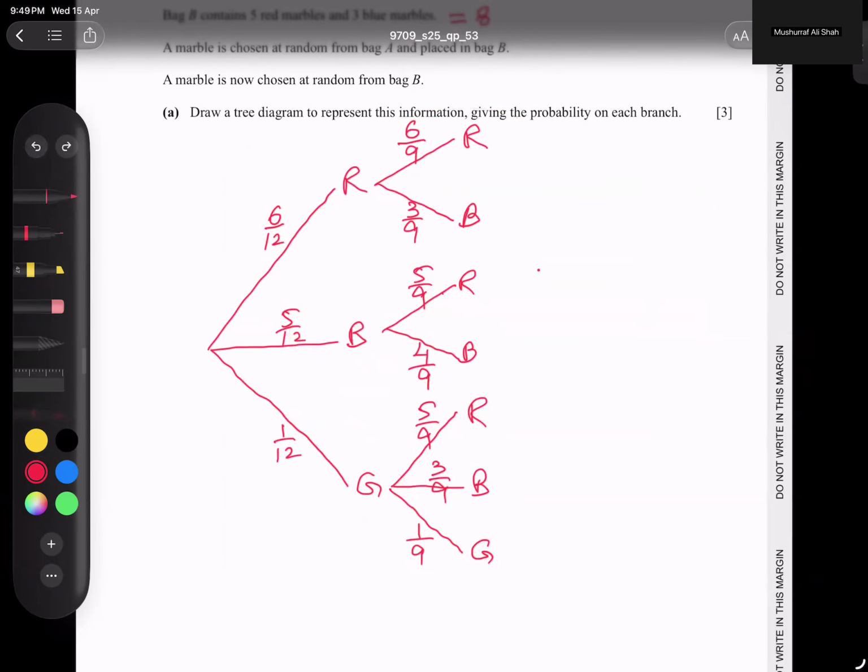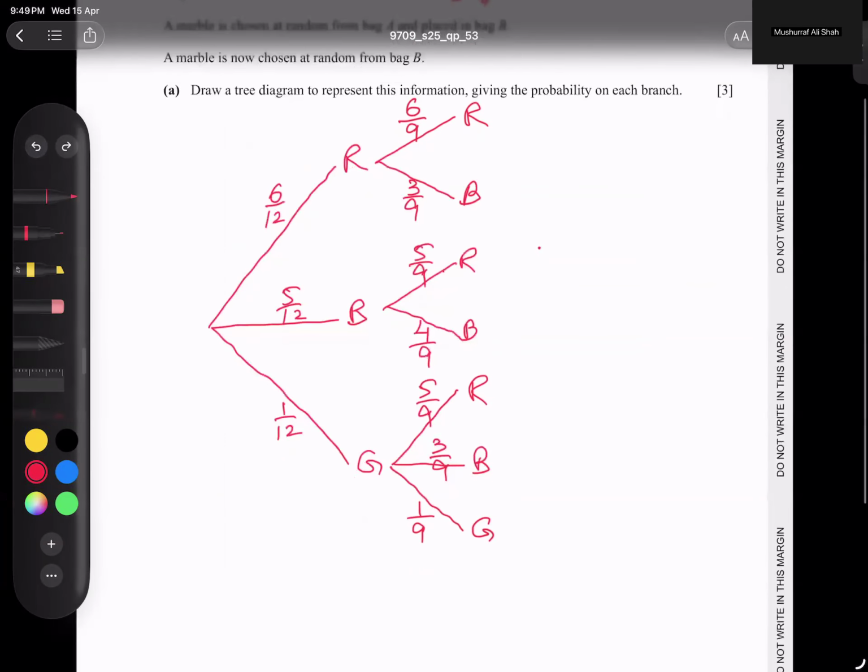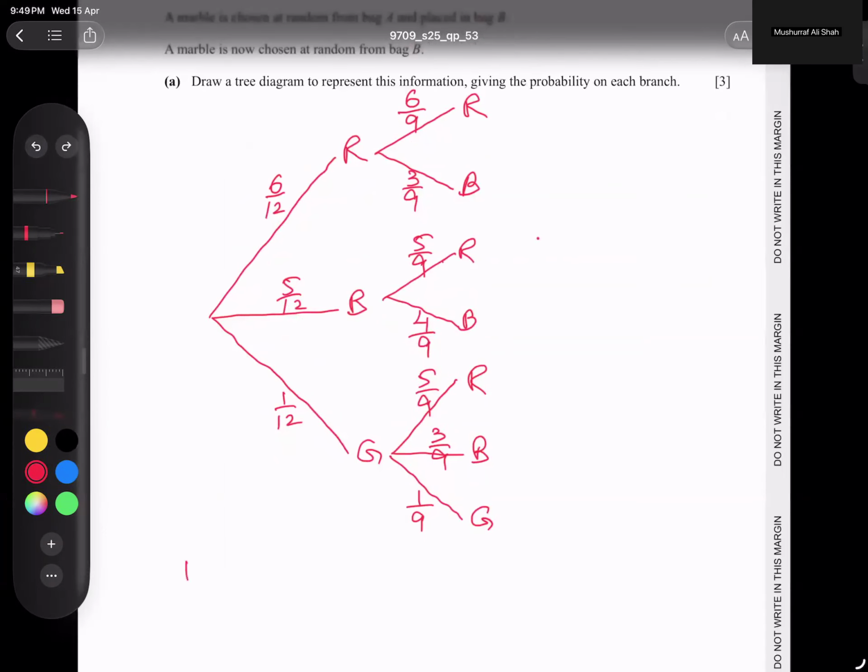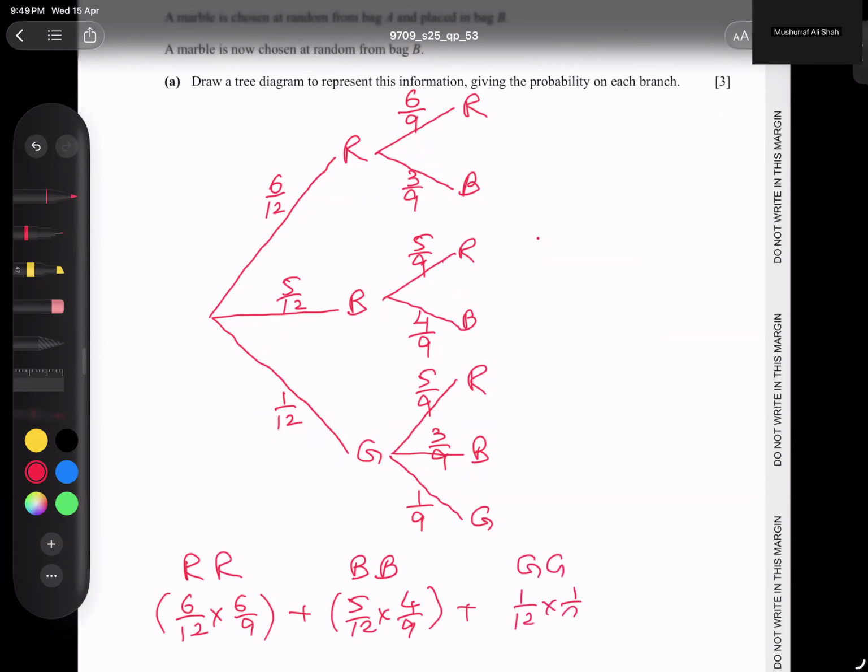Red, red is 6 by 12 into 6 by 9, plus blue, blue, 5 by 12 into 4 out of 9, plus lastly green, green, 1 by 12 into 1 by 9.